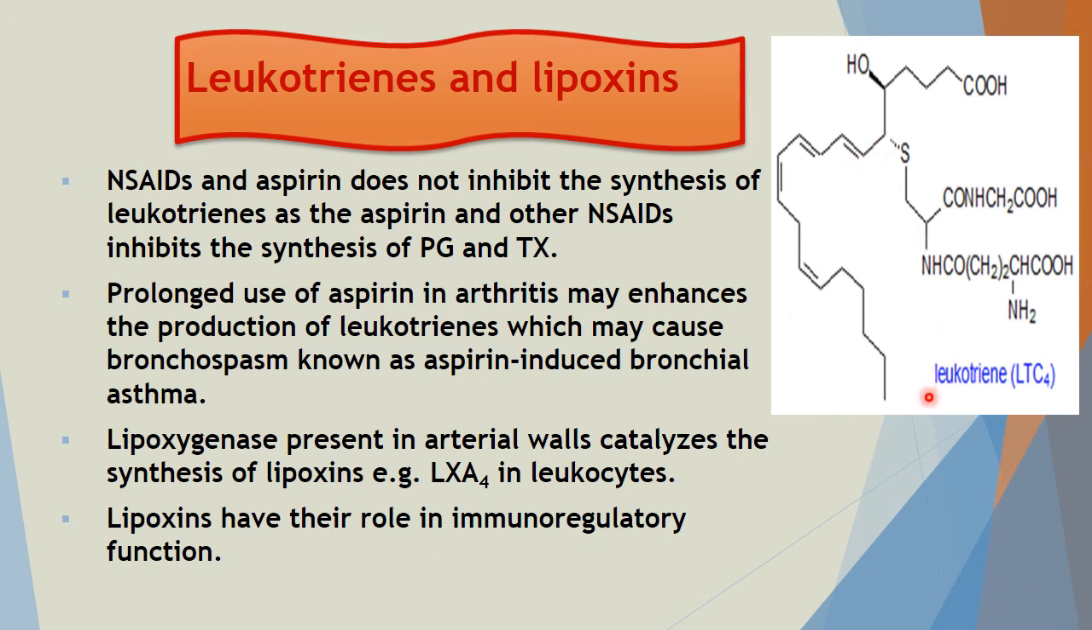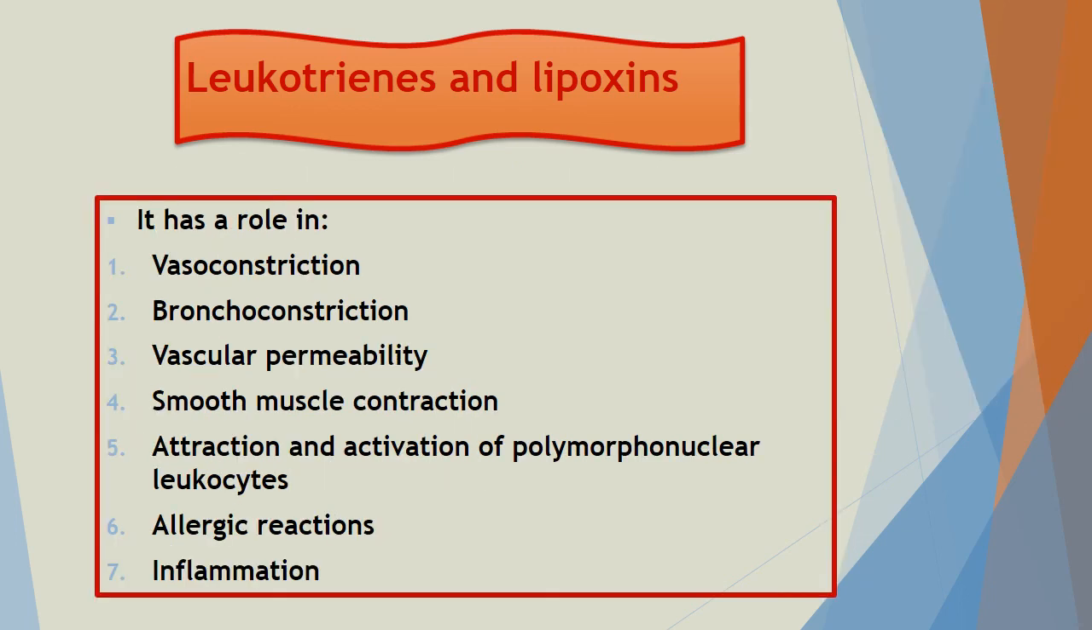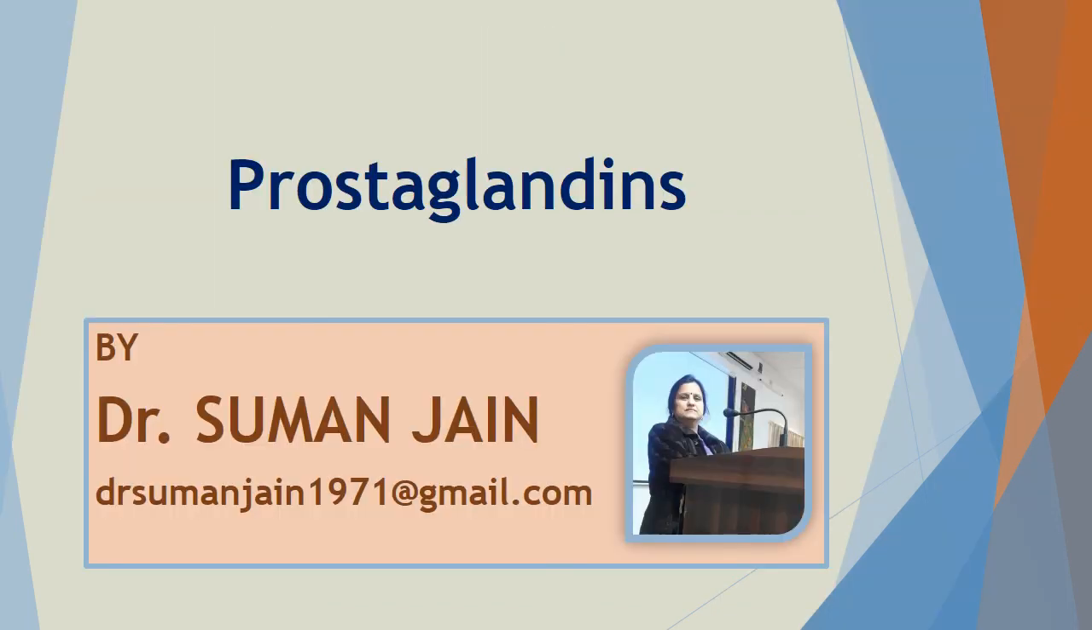Here you can see the structure of leukotriene. Now it has an important role in vasoconstriction, bronchoconstriction, vascular permeability, smooth muscle contraction, attraction and activation of polymorphonuclear leukocytes, allergic reaction and also in inflammation.